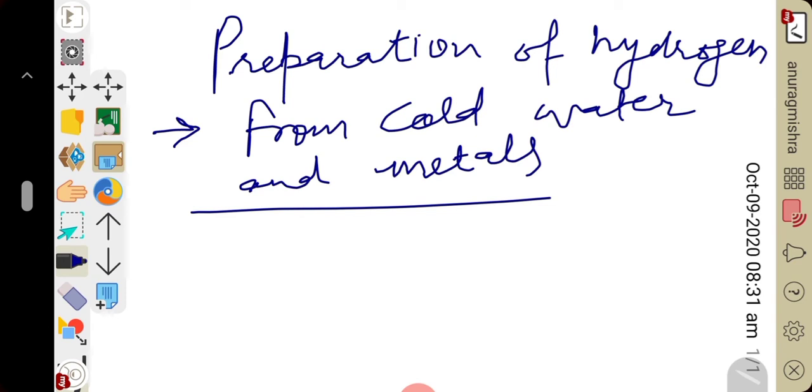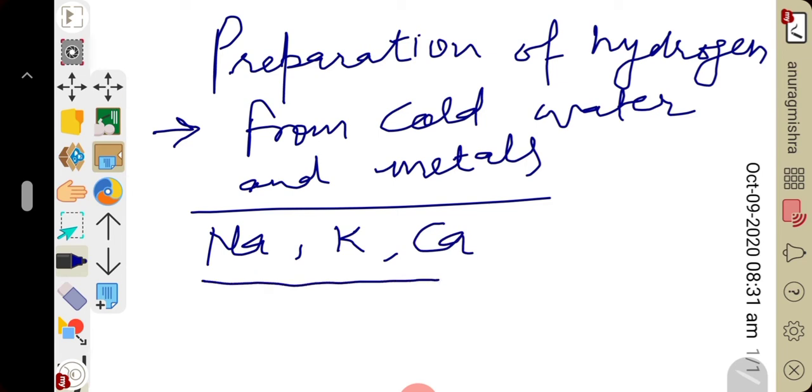Reactive metals like potassium, sodium and calcium react with cold water to liberate hydrogen gas. Their reactions are highly exothermic. These reactions we have already discussed in the previous class, how hydrogen is prepared from water.